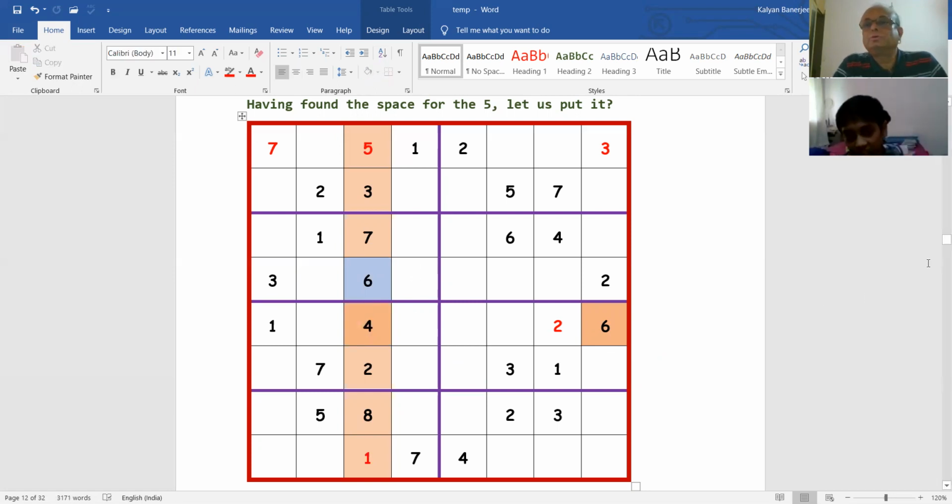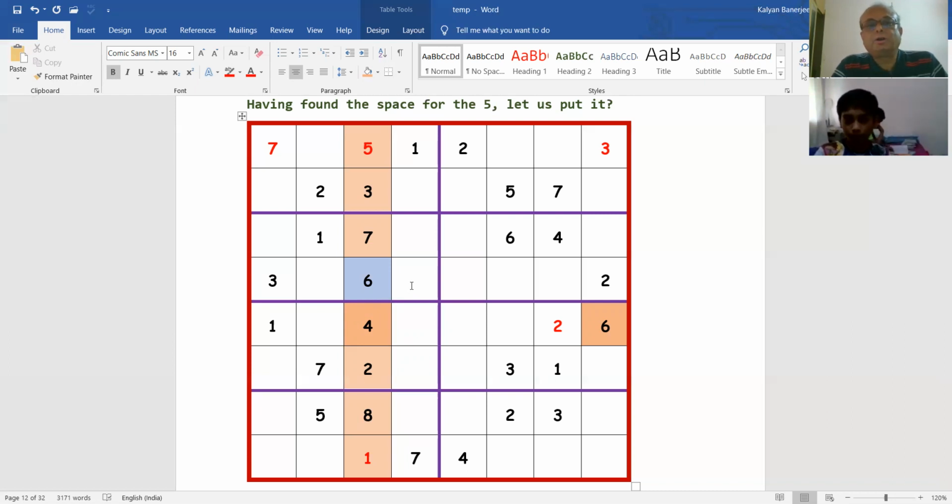We can have the missing number also. No, so missing numbers were 4 or 6, of which we cannot have 6 because 6 is here. So this column. Yes, we can see. If there is a number missing, we can see it in that and we can put it there.